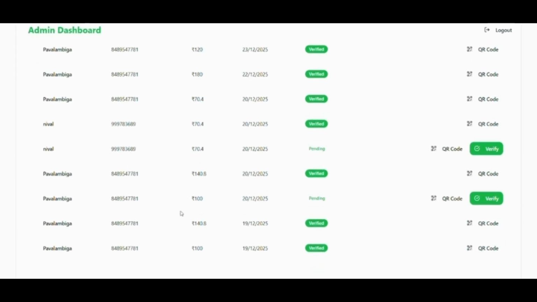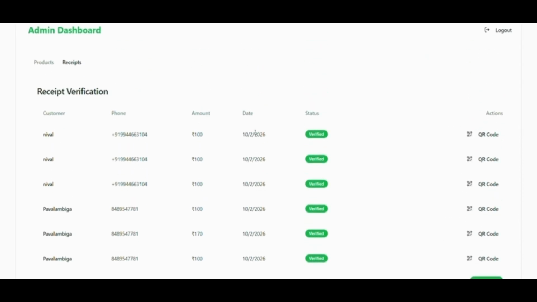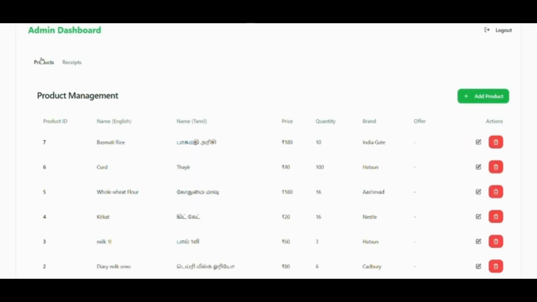So this is how it works, and it will be mainly useful when the user or customer is not available in their home. They can order it in prior and they can pick up the order whenever they are free. Further updates can be done, like delivery can also be facilitated as a further update.